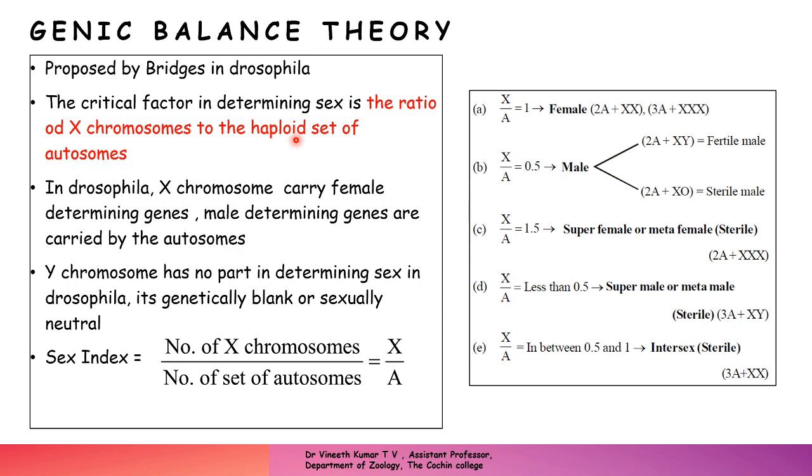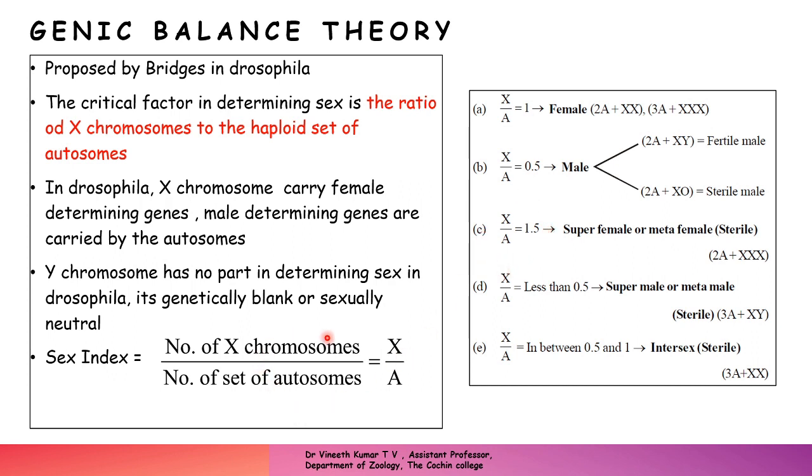So, sex in Drosophila is determined by the number of X chromosomes divided by the haploid number of autosomes. Likewise, Bridges, from his various experiments and by observing many Drosophila, arrived at different types of individuals depending upon this ratio, without considering the Y chromosome.